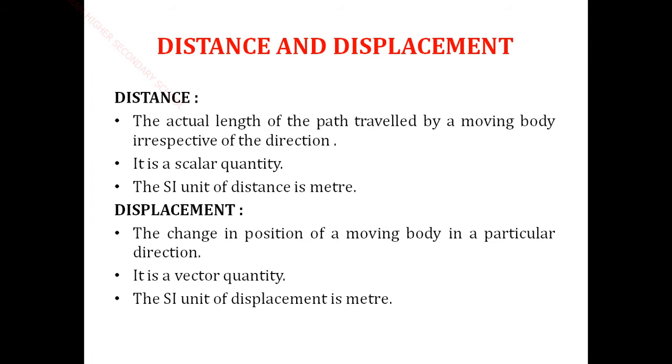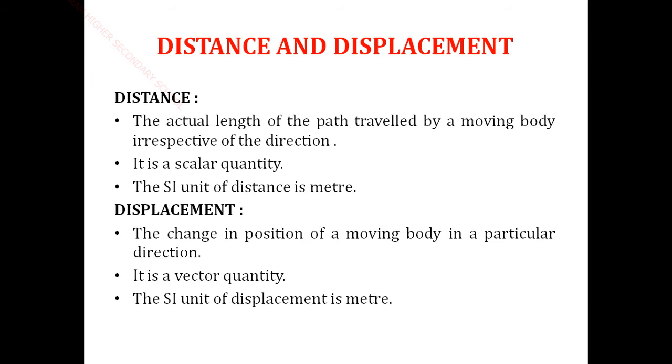So distance means the actual length, the total length of the path between two points, traveled by a moving body, irrespective of the direction. It does not depend upon direction. It is a scalar quantity. What do you mean by scalar quantity? Only the magnitude, not direction. Magnitude means value. So the SI unit of distance is meter.